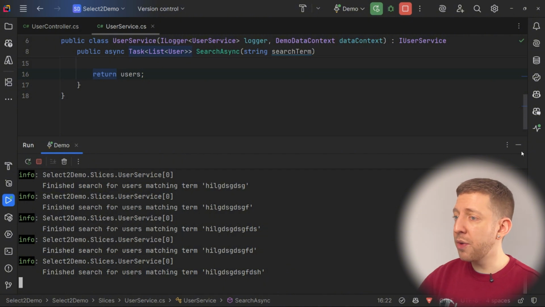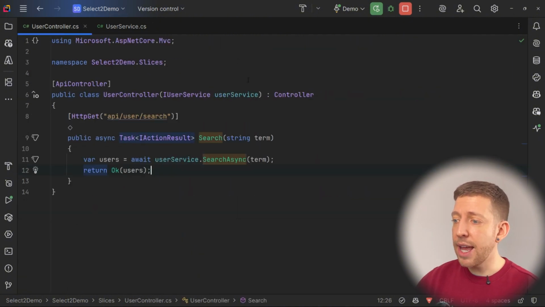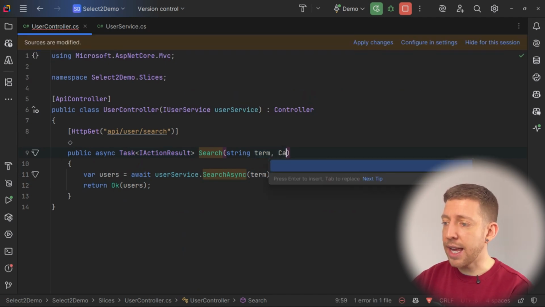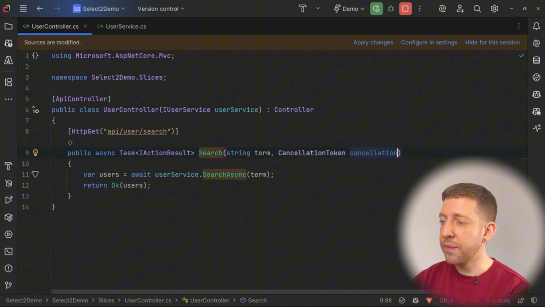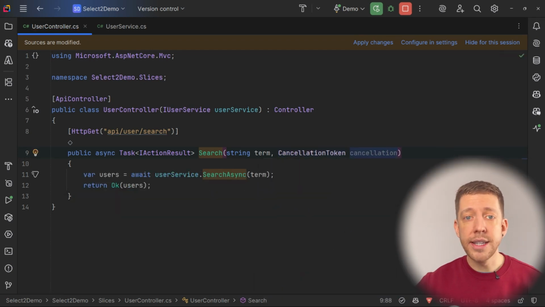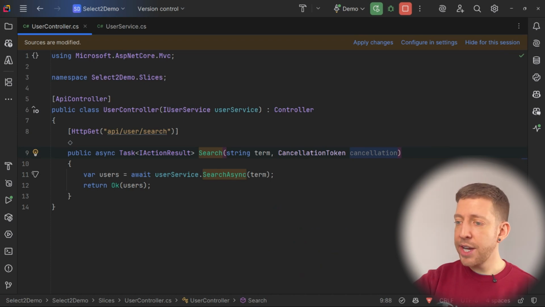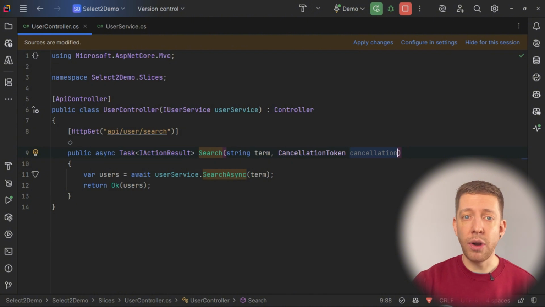So let's come over to our controller and, next to our string term, which comes from the text box, let's just add in a cancellation token. If you don't know what a cancellation token is, it's basically a stop signal. If we add in the cancellation token here in our controller, the ASP.NET Core pipeline will automatically populate that.